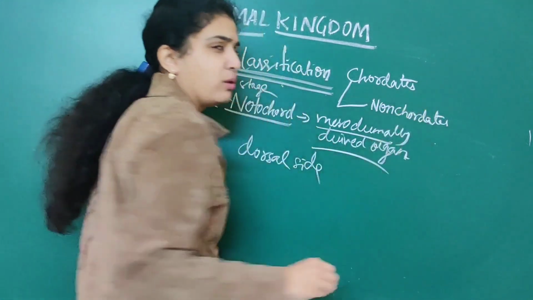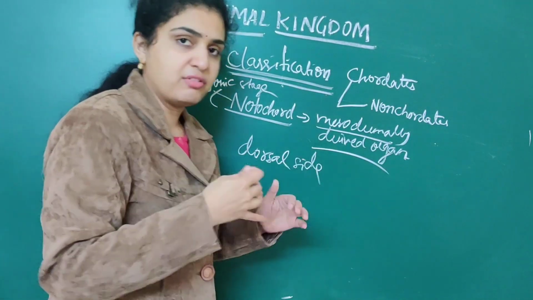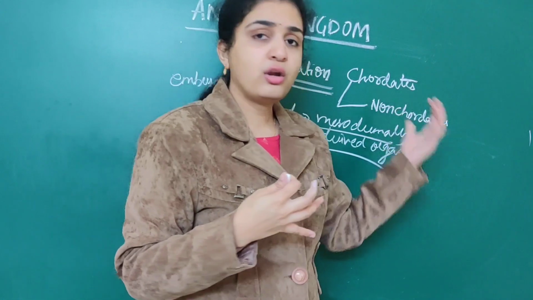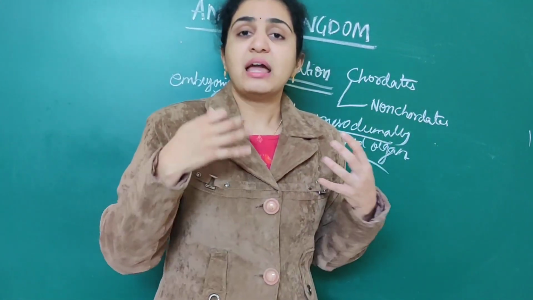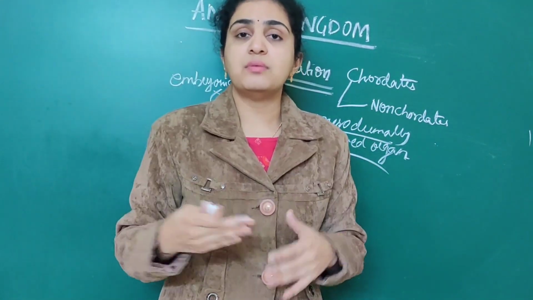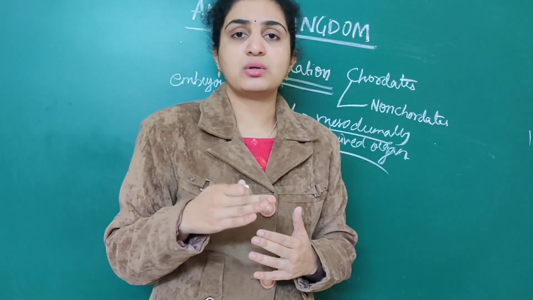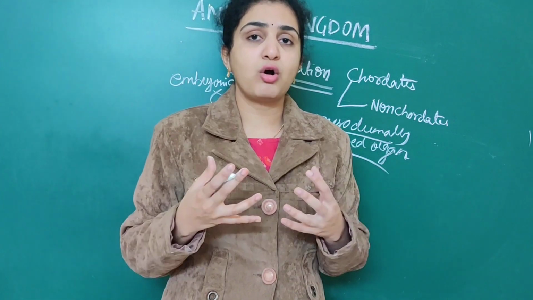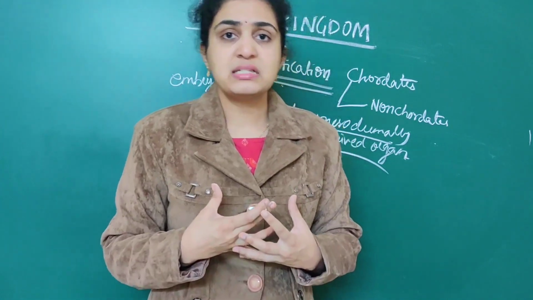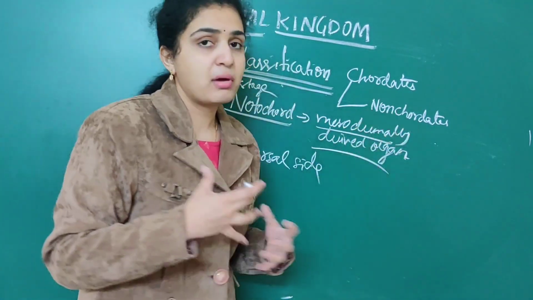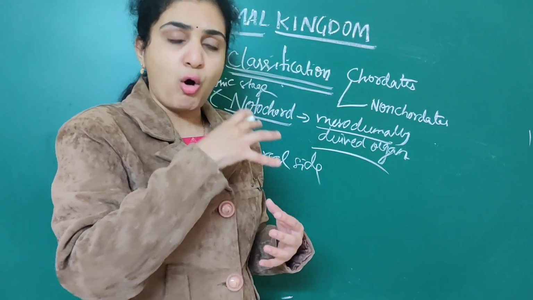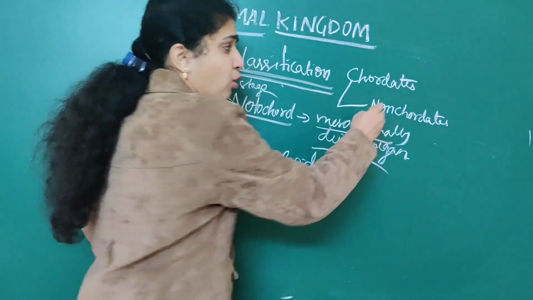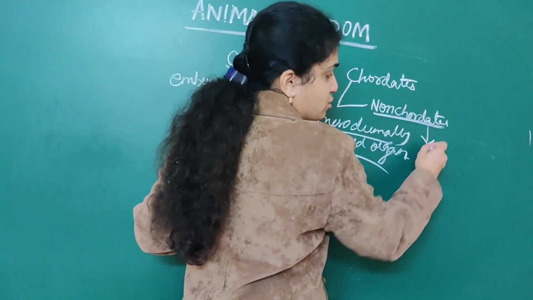So chordates, only very few are present, that we will deal with next. Non-chordates means what? From porifera to echinoderms, all are non-chordates only. Whereas chordates, we will see in the next session what they are and what examples are related. But for now, you remember what non-chordates are. All the classification from now, whatever we deal with, comes under non-chordates only.